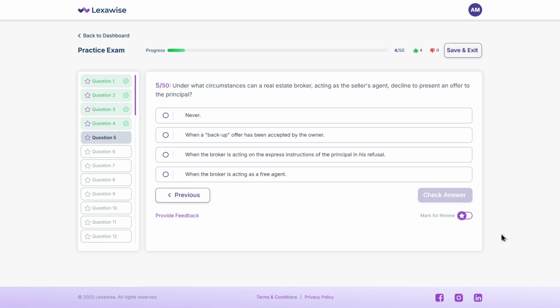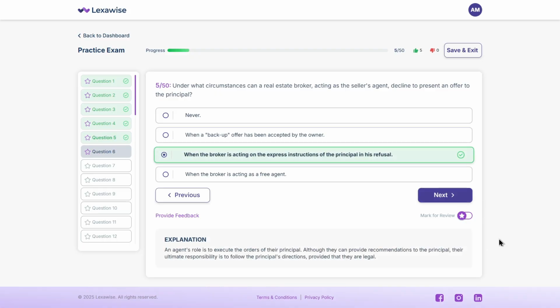Got it? The correct answer is C. When the broker is acting on the express instructions of the principal in his refusal. A broker's job is to follow the lawful instructions of the client. If the seller says not to present an offer and it's legal to do so, the broker must comply.